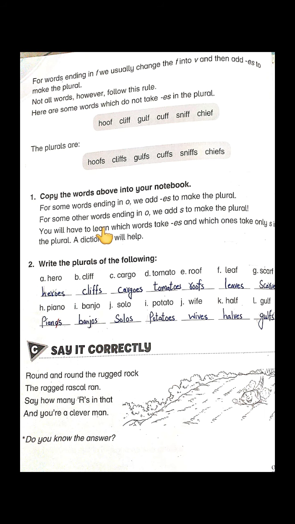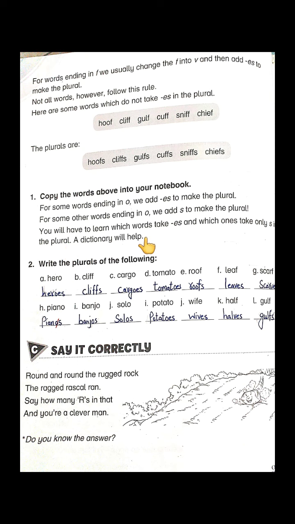For some other words ending in O, we add s to make the plural. For example, solo. It is also ending in O, but they have just added s to make its plural. So you will have to learn which words take es and which ones only take s to make the plural, and a dictionary will help. Got it?